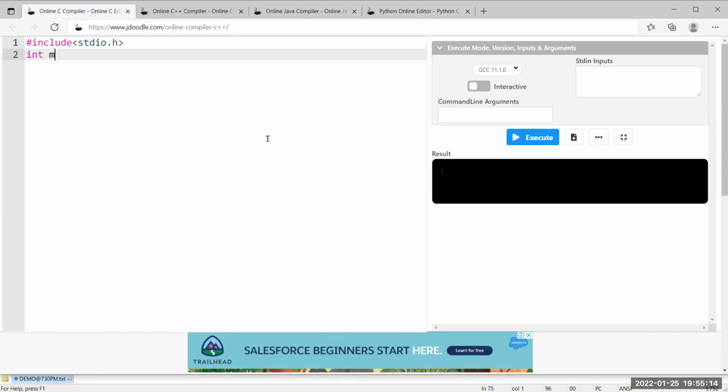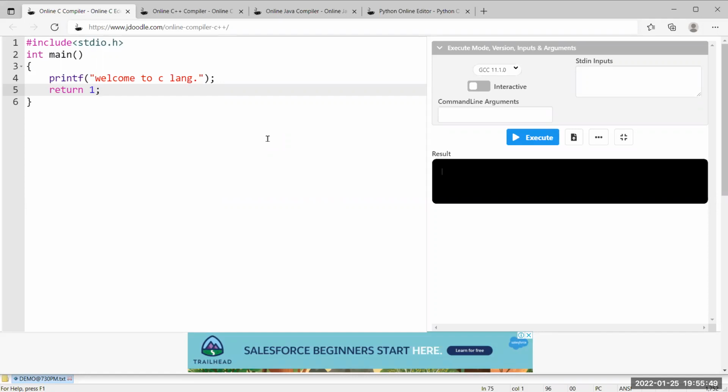So integer, what is the function name that we have? Main. Okay, you need to print the result. Sir, printf, and I am printing the message saying welcome to C language. Like this, I took some message. That's all. It is a simple program which will print the welcome to C language message on the screen. But the default return type for the main method is integer. That's why you have to return 1. It need not be 1. Anything you can take. But you need to click the execute button.